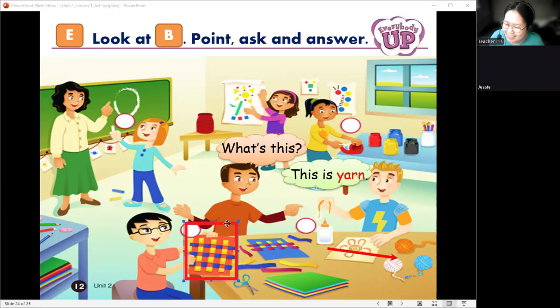Good job. What's this? This is the paper. Very good. Wow, good job. Colored paper. So very good, Jessie, because I can see that you are able to apply the sentence pattern that we had learned, especially the "this is" and the name of the object.